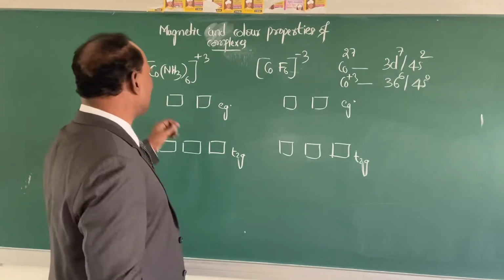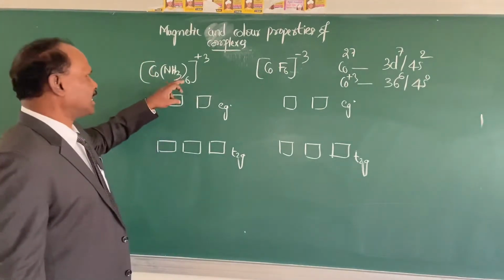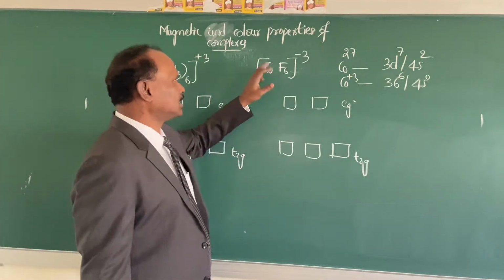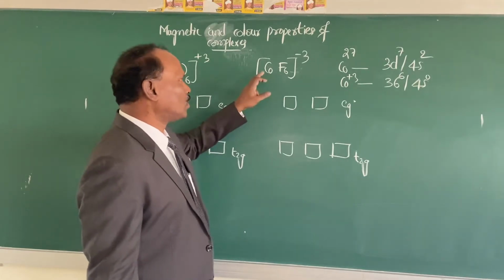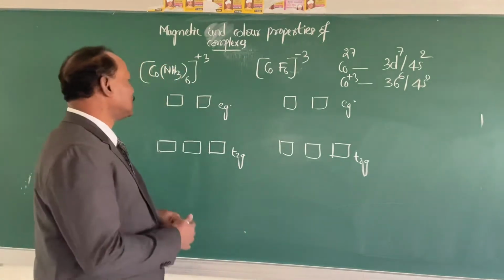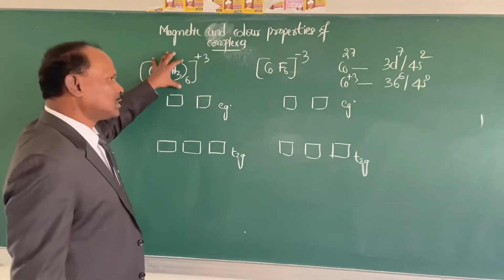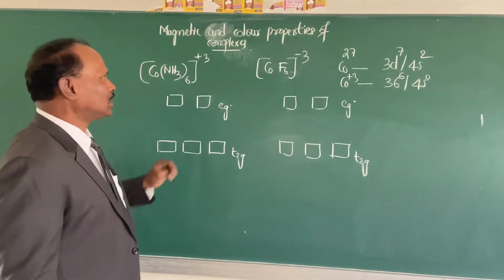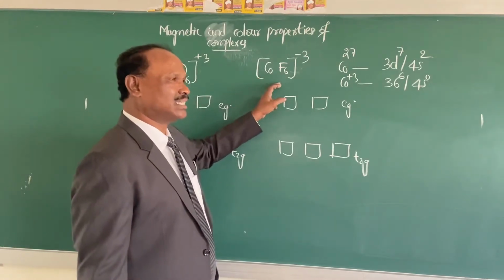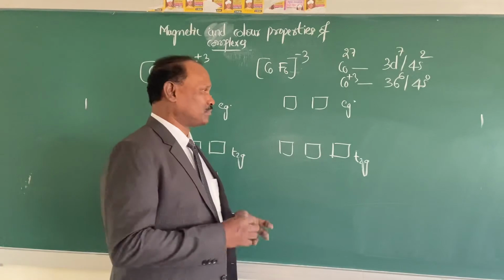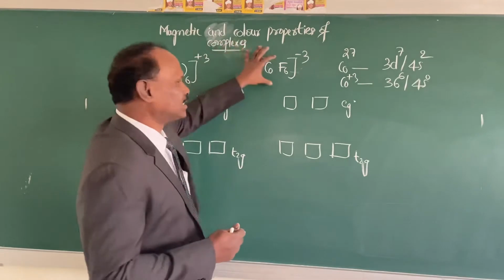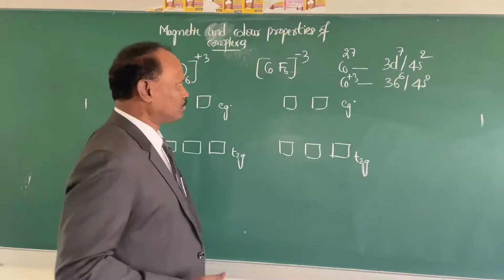I have written here two compounds. One is hexaammine cobalt(III) ion. The other compound is hexafluorocobaltate(III) ion. Now the first compound is diamagnetic in nature. The second compound, that is hexafluorocobaltate(III) ion, is paramagnetic in nature. Let us see whether this is diamagnetic and this is paramagnetic in nature.